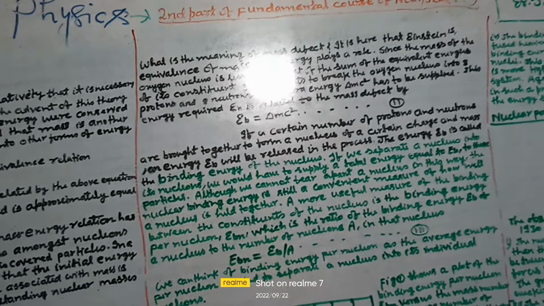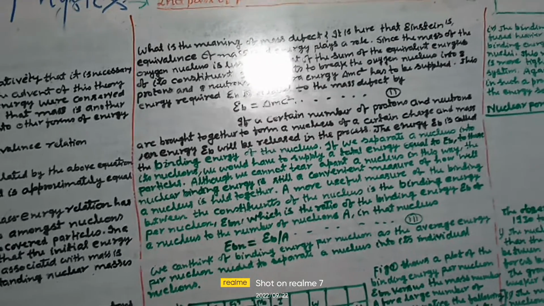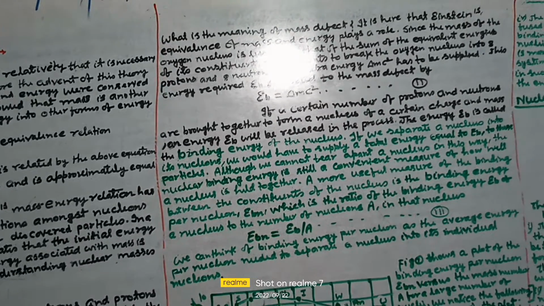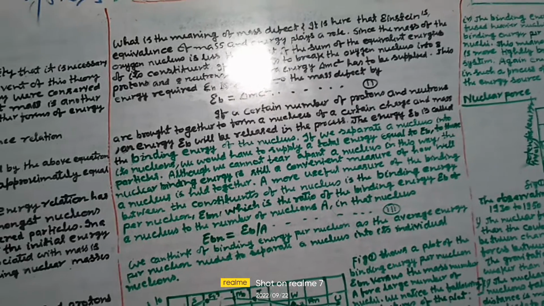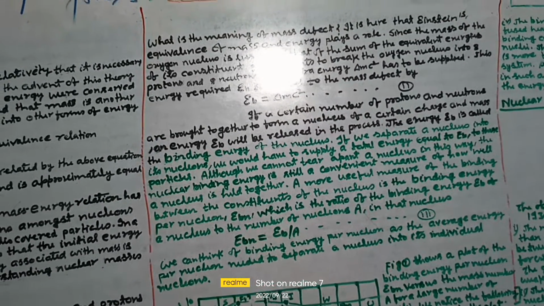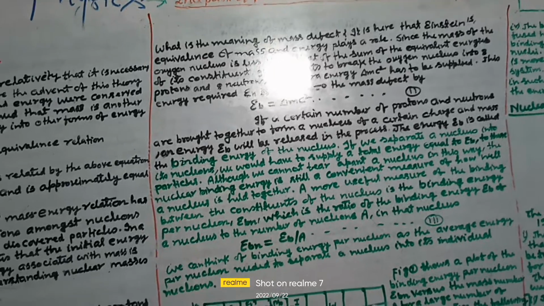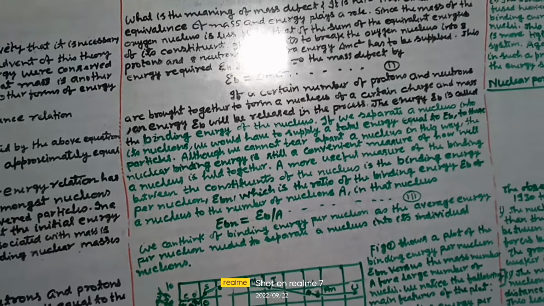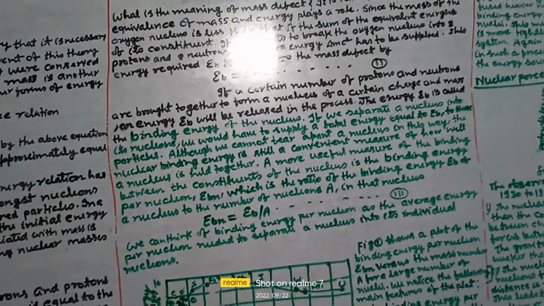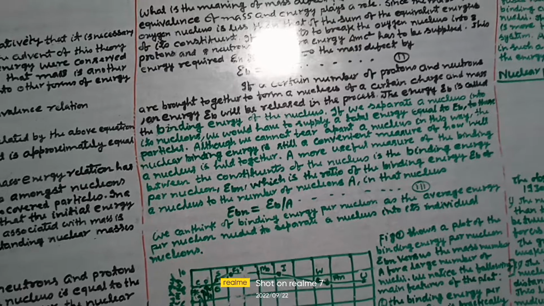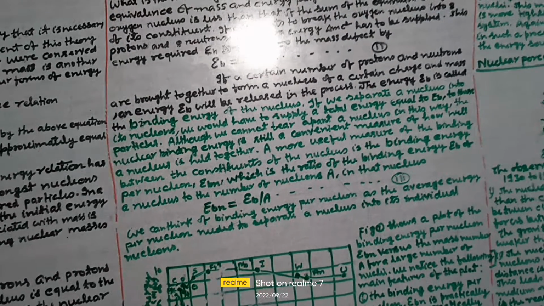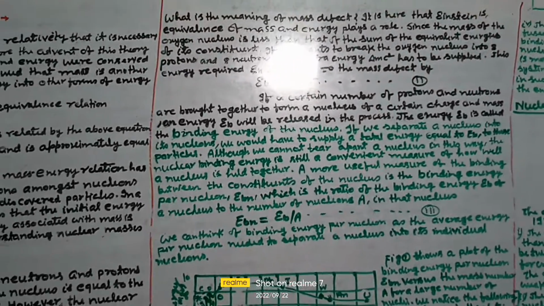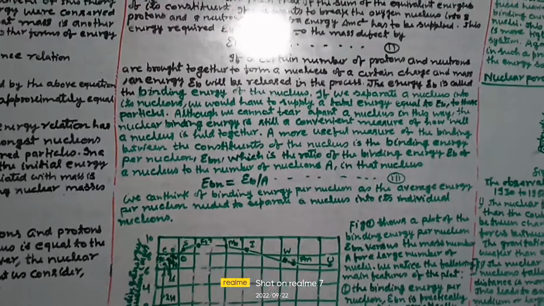If a certain number of protons and neutrons are brought together to form a nucleus of a certain charge and mass, an energy Eb will be released in the process. The energy Eb is called the binding energy of the nucleus. If we separate a nucleus into its nucleons, we would have to supply a total energy equal to Eb to those particles. Although we cannot tear apart a nucleus in this way, the nuclear binding energy is still a convenient measure of how well a nucleus is held together.